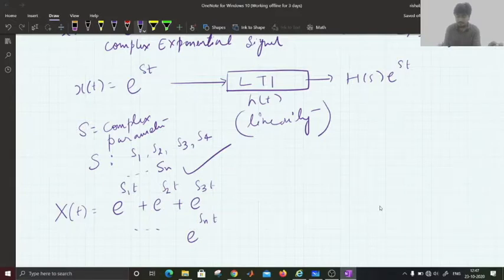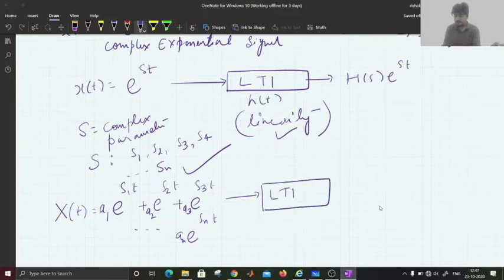Using the concept of linearity, let's scale them by some factors a1, a2, a3, up to an, and apply the same to this LTI system.